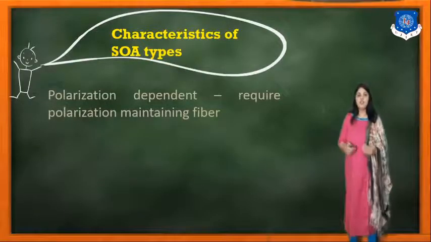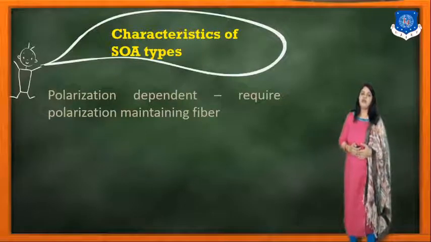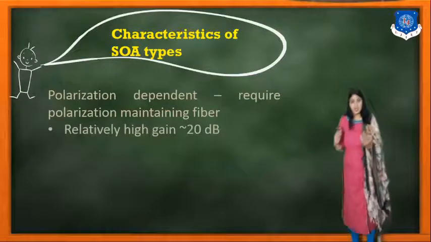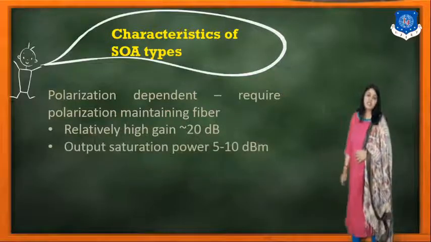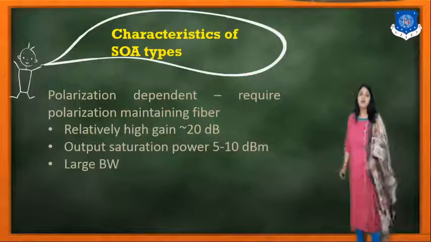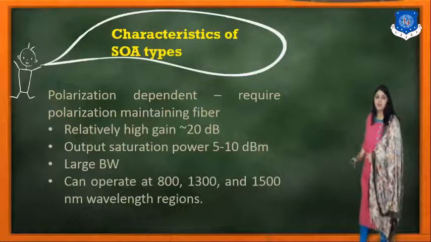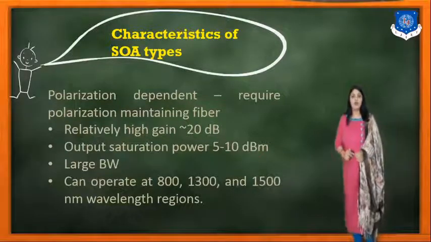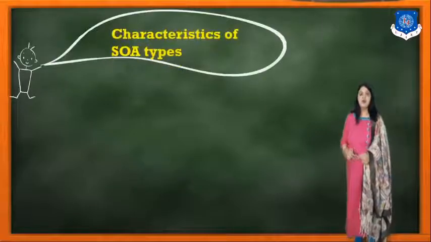It is polarization dependent and requires polarization maintaining fiber. It has relatively high gain, around 20 dB, and output saturation power of 5 to 10 dBm. It has a larger bandwidth and can operate at the 1300, 800 and 1500 nanometer wavelength regions.